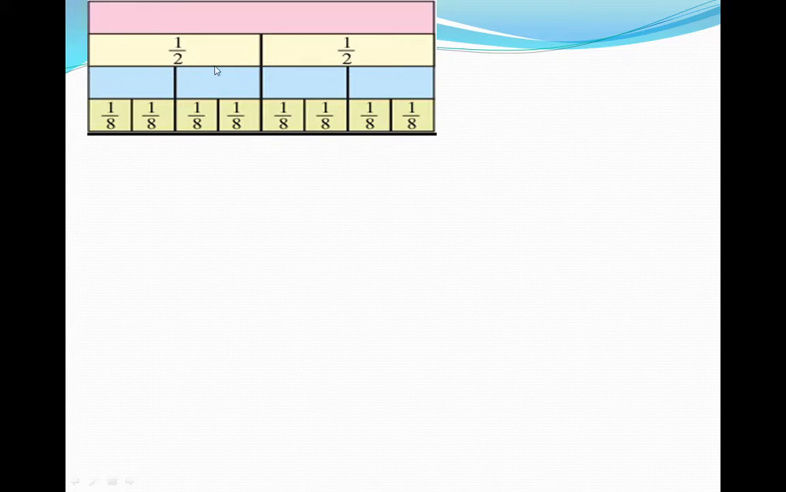Now this blue color is again divided into parts. This part is divided again into half part. This part is again divided into half part. So now there are a total of 4 blue parts. And these green parts are again and again divided into half part. So there are now 8 parts.